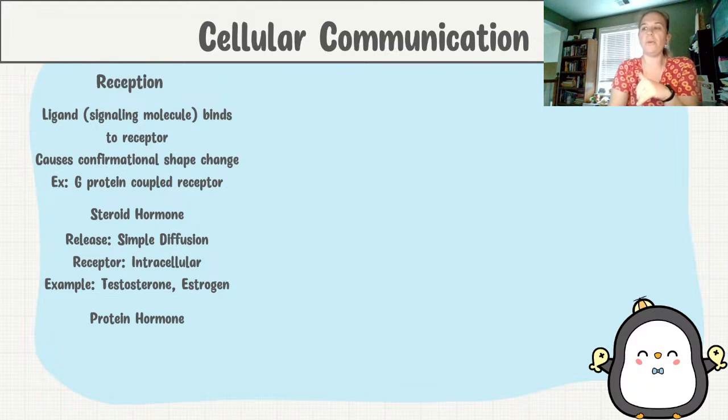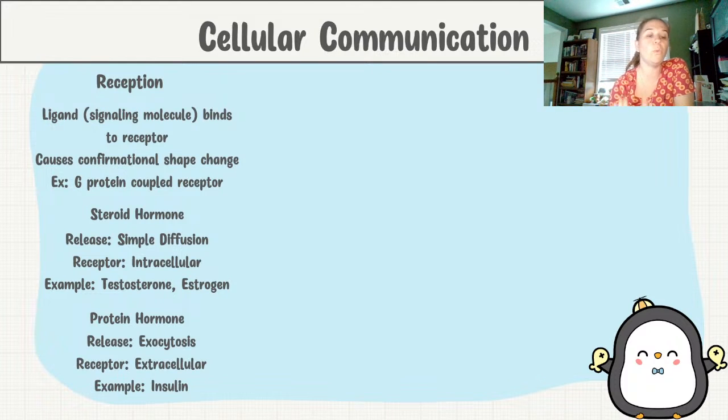So protein hormones. These are going to be water soluble, so they're going to be released by exocytosis. As we talked about before in Unit 2, you're going to have the protein synthesized by the rough ER. It's going to get packaged inside of a little transport vesicle that goes to the Golgi. The Golgi is then going to package and modify it, and then it leaves in a transport vesicle and moves to the plasma membrane. And then it's going to fuse with the plasma membrane, opening up. So there's that exocytosis taking place.